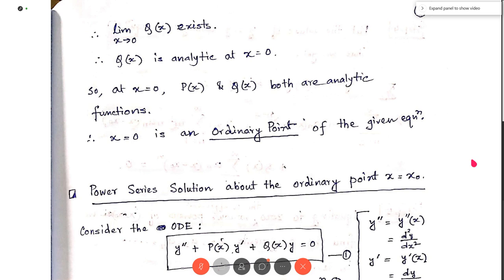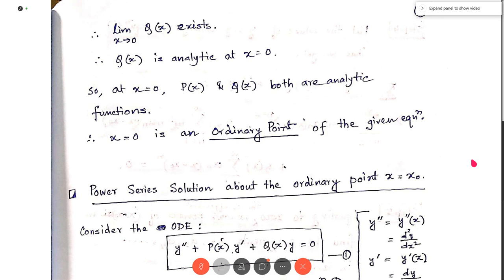Okay, let's start again. Whenever an ordinary differential equation with variable coefficient is reducible to an equation of constant coefficient, we know how to deal with this. A classic example of such an equation is the Cauchy-Euler equation. By giving the transformation x equal to e to the power t to the Cauchy-Euler equation, which is an equation of variable coefficient, we make it an equation of constant coefficient. We solve the equation of constant coefficient and then substitute back x equal to e to the power t. We find the answer.